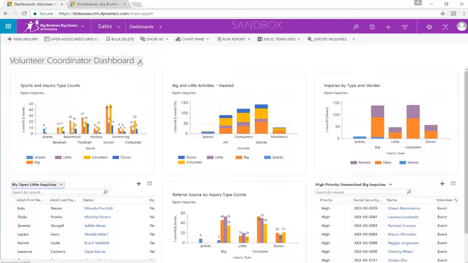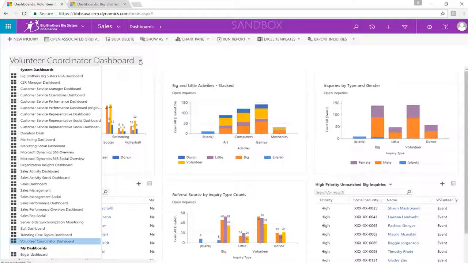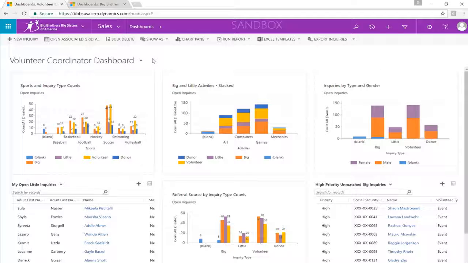So as a system administrator, if I click this drop down, I'm able to see a multitude of dashboards. However, if you want your volunteer coordinators to only have access to maybe one or two dashboards, as well as the ability to create their own based on the data that they're able to see, that's certainly something that can be done within Dynamics 365. One of the other nice differentiating factors between Dynamics 365 and other solutions is the fact that I can actually view and slice and dice the data that I'm seeing here.